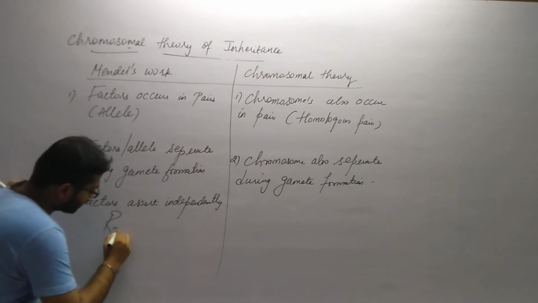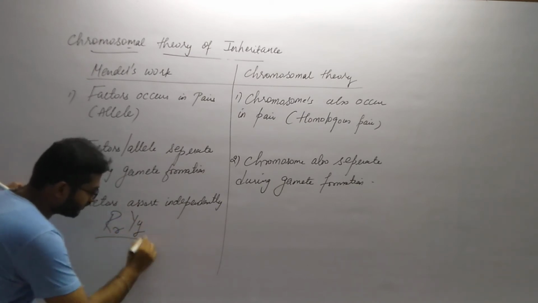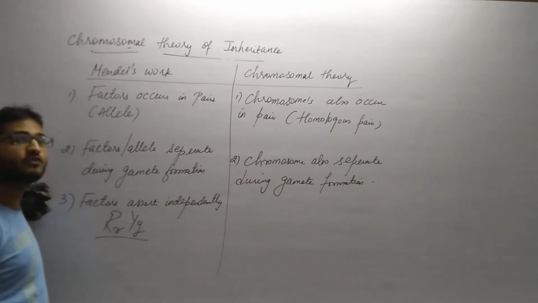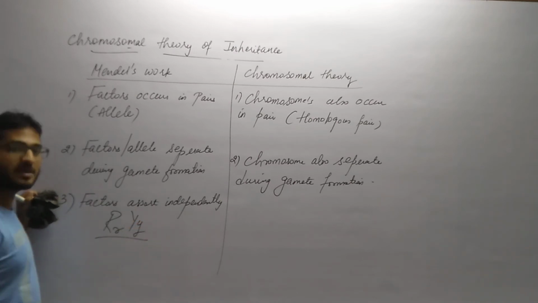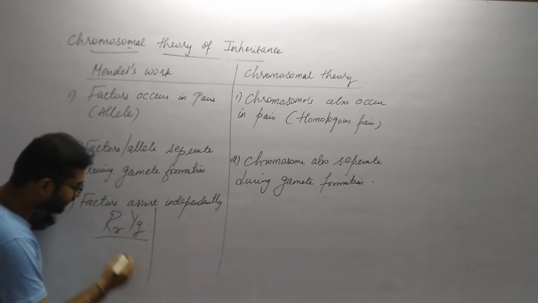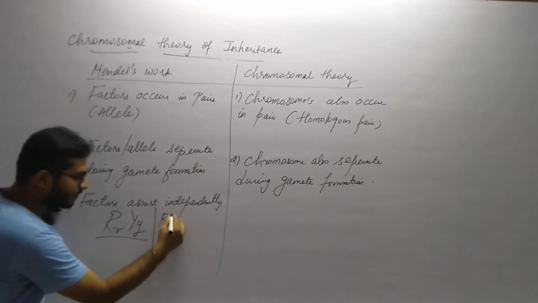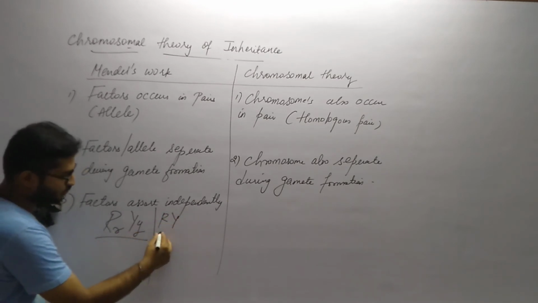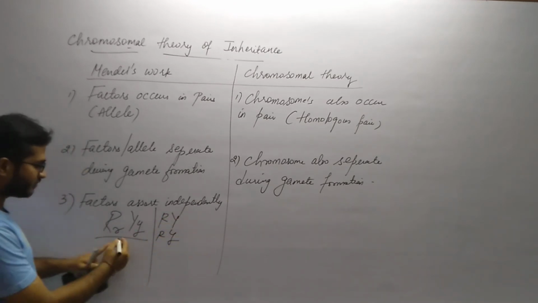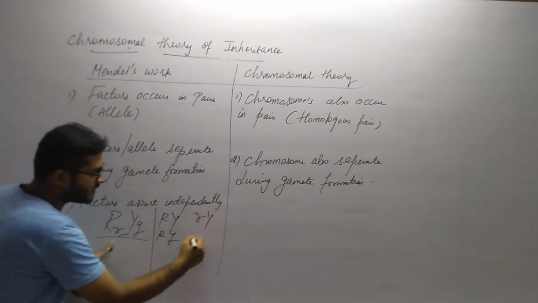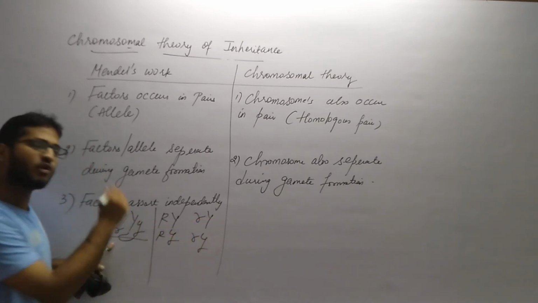Capital R small r, capital Y small y: this was the F1 generation we obtained in the dihybrid cross experiment. In this, capital R can go with capital Y, capital R can go with small y. Similarly, small r can go with capital Y, and small r can go with small y.